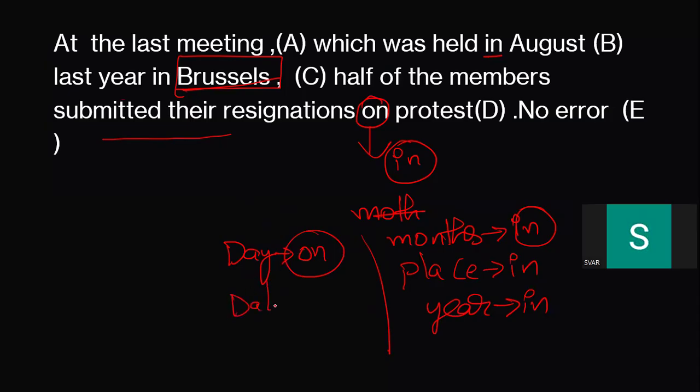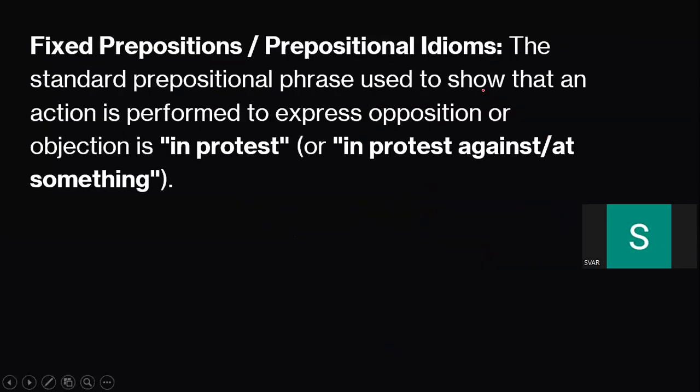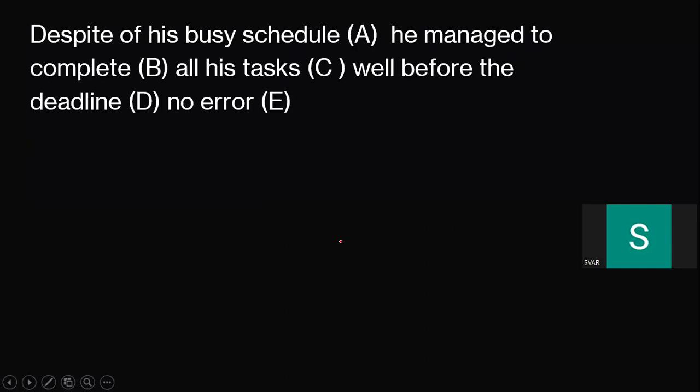In case of date, on 5th, on 6th. So here the answer is going to be in. Absolutely correct. So option D has the error. Do remember there are certain things known as fixed prepositions, and we always need to stick to them.